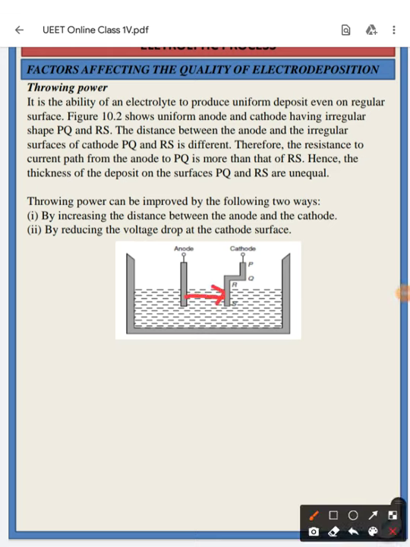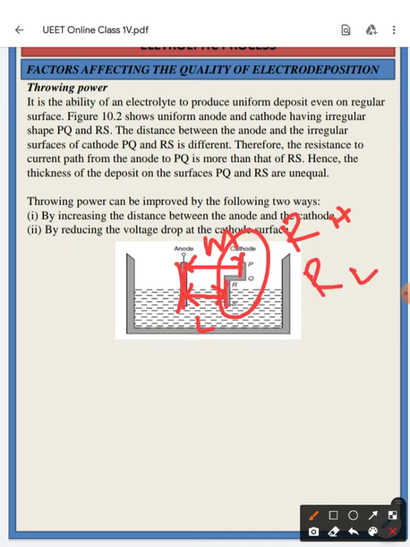The distance between these two is less, whereas the distance between these two is more. So the resistance from anode to PQ is higher, and from anode to RS it is lower. Hence the thickness of the deposition on surfaces PQ and RS is unequal, because as the distance increases, the resistance increases, so deposition is less.